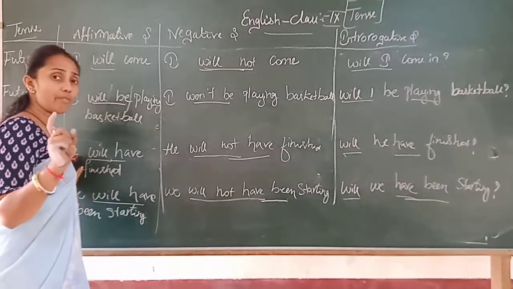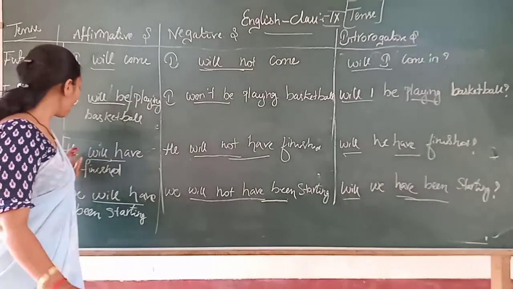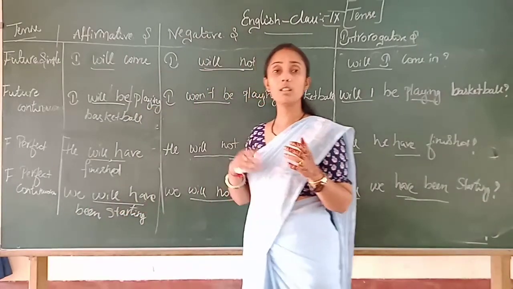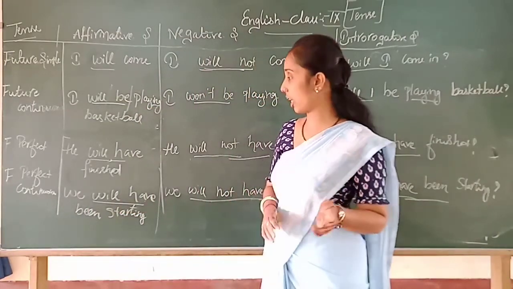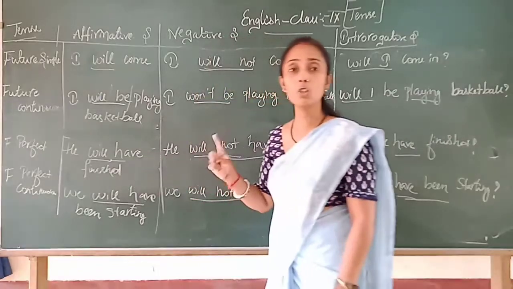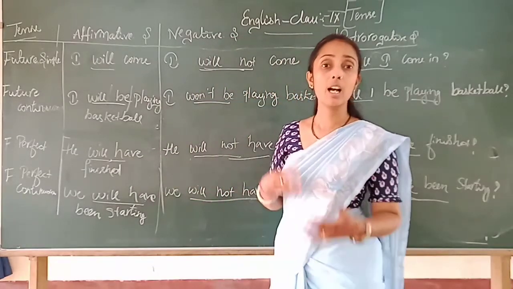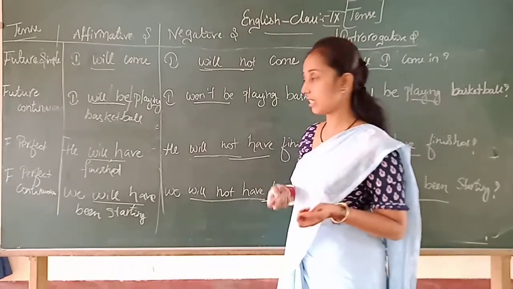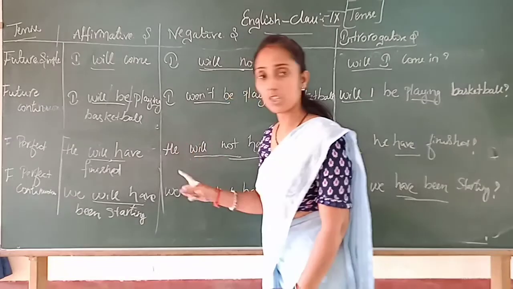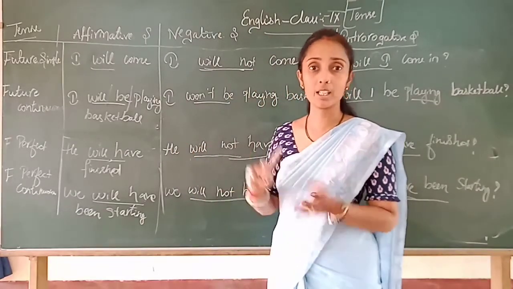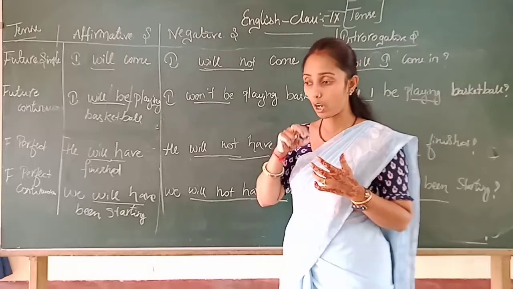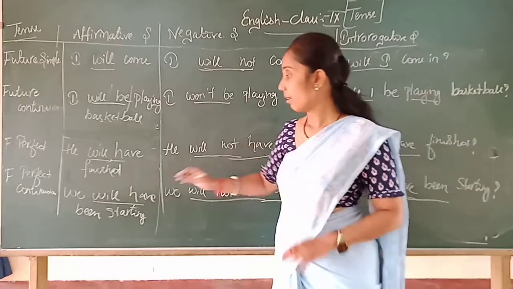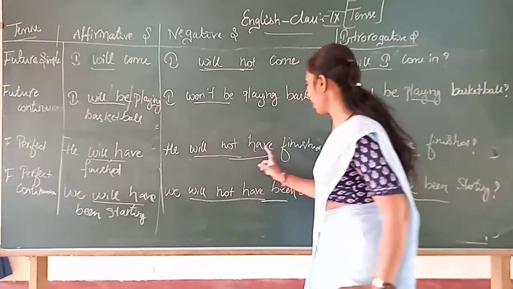Okay, then perfect tense. The perfect tense is where the action has completed, or the action is going to be completed, or where the action can be completed, such type. See, he will have finished. Avanu maadi mugisuttane. The action of getting complete, that guarantee or the assertion of a sentence. The action is not completed or not going to be completed, but the guarantee of completing the action was focused here. Okay, he will not have finished.